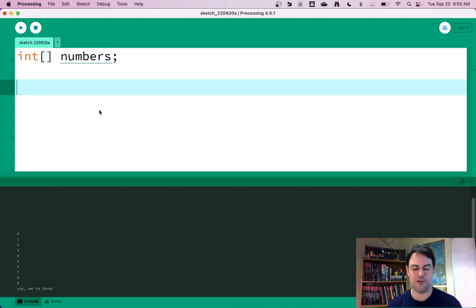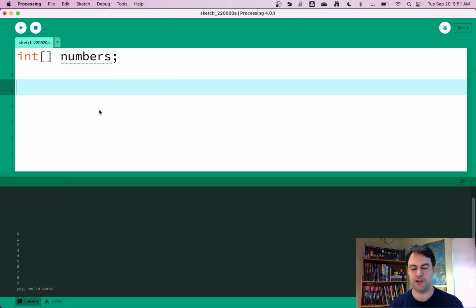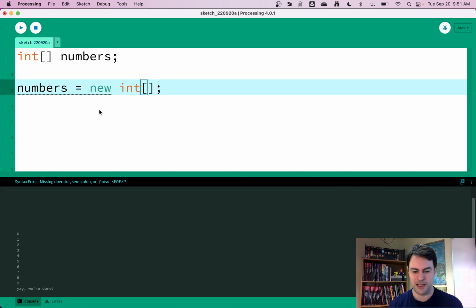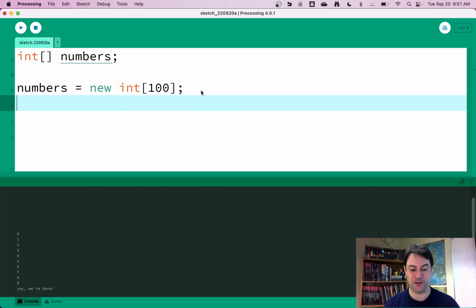And right now, we've just declared it. It's not really finished yet. We haven't done anything in particular with it. So we still need to tell the array how many indices or how many elements it'll have. If you're using the book analogy, it's like how many pages are in a book. So we'll say numbers equals new int array. And then inside of this space, we can give it the numbers. So let's say we wanted 100 pages in our array, 100 indices. This is how we would do it right here.